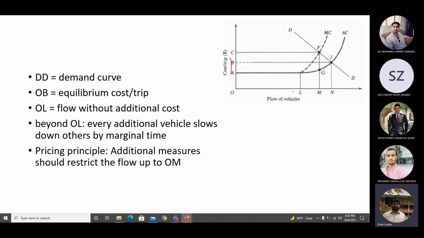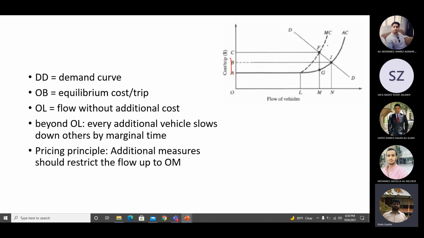Okay, so until point OL there is no problem. After point L, then you start to see the cost for everybody is increasing and the marginal cost also keeps on increasing. So with every new vehicle added to the road, the cost to everybody is increasing with a higher rate. This is what we are saying. Okay, the cost to everybody is increasing with a higher rate.